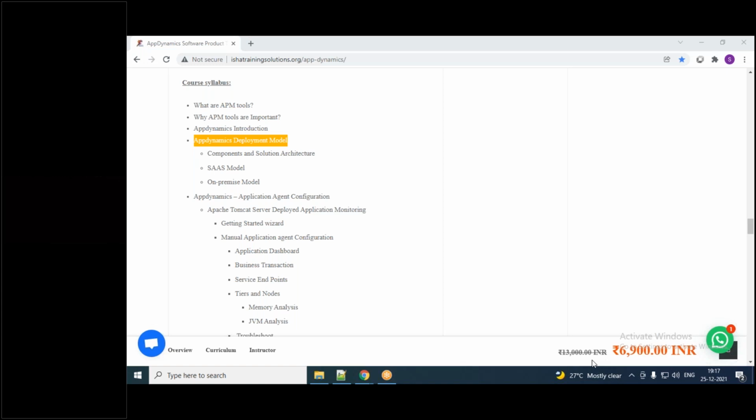But I would not say this is only available in AppDynamics. No, every APM tool, they are tight competitors. Each one has quite similar features under different names. But AppDynamics is also a leading market player on the APM side. So that's the reason. And if you see the market share, I think Dynatrace and AppDynamics share the maximum share in the market. So in that way, AppDynamics is actually a good APM tool, Pranita.